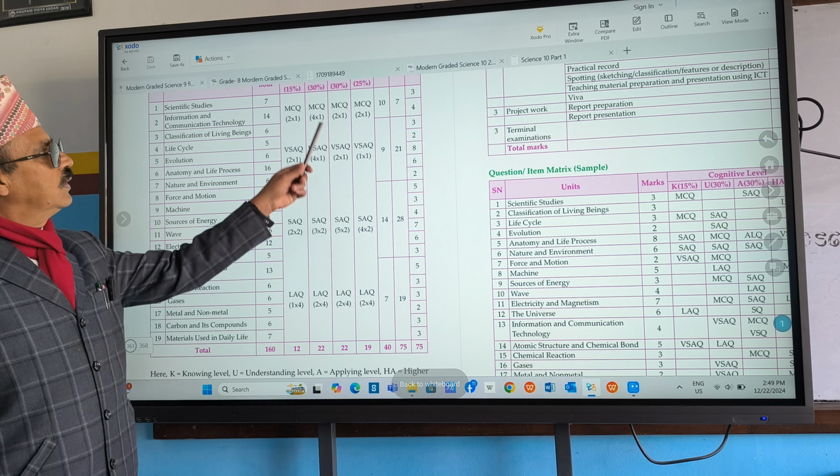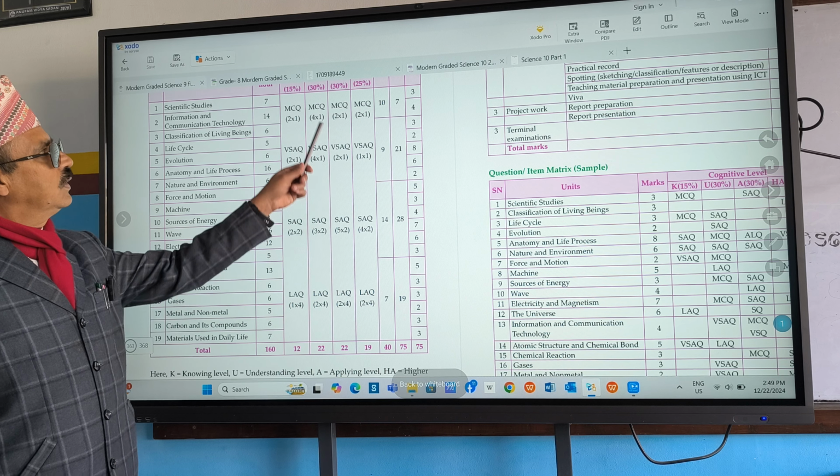And 25% is higher ability, a bit tricky type of questions. You cannot copy. You must have a lot of knowledge about it, then you can solve. That's why there are 4 types of questions: knowledge, understanding, analysis and higher ability.